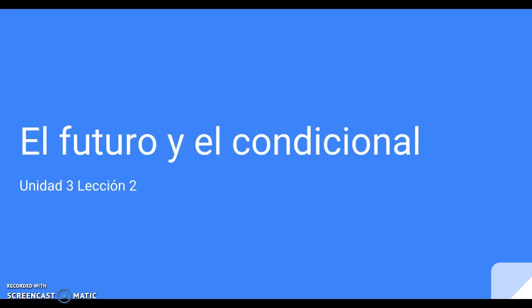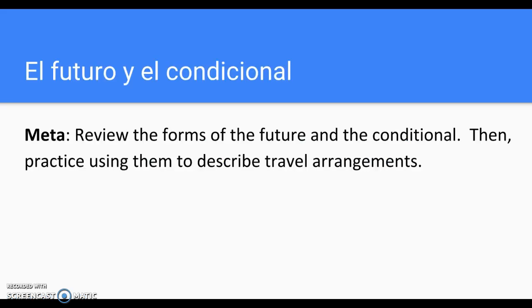El futuro y el condicional. Unidad 3, lección 2. Meta. Review the forms of the future and the conditional tense. Then, practice using them to describe travel arrangements.